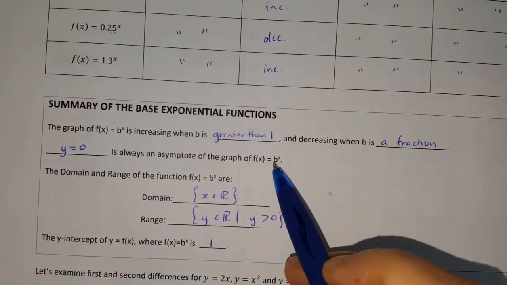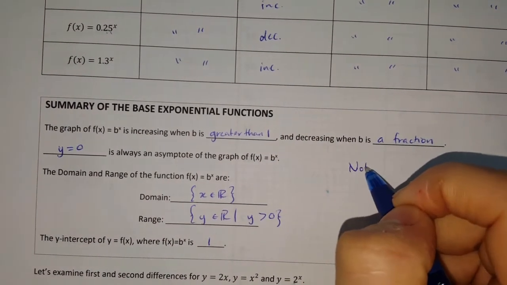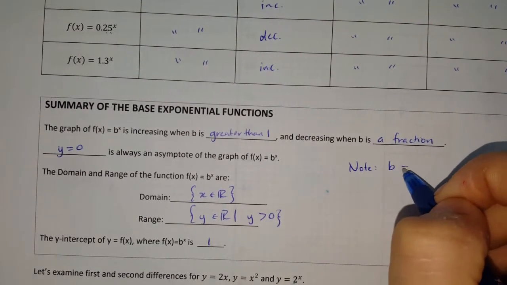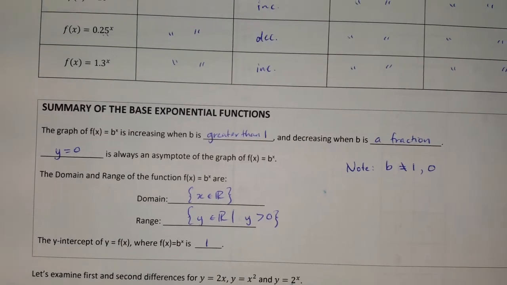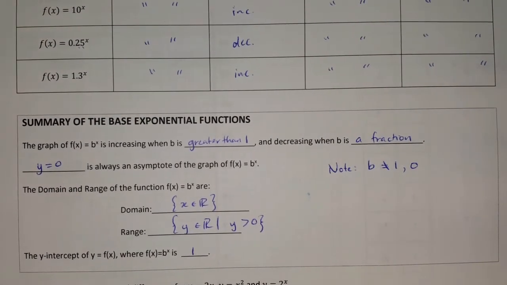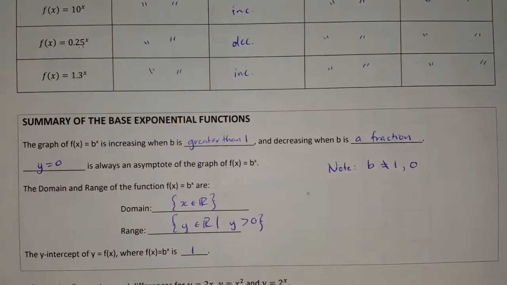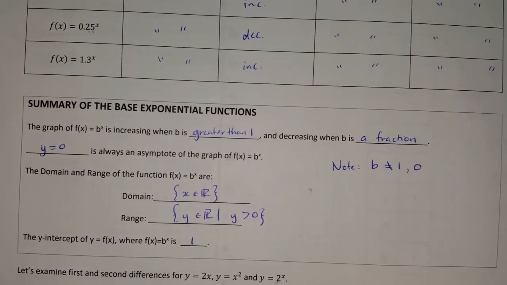There's one restriction that we want to place on here. There are a couple of restrictions. Note, b, your base, can't be equal to 1 or 0 because this would not yield an exponential function. Okay. And I want you to think about why that is. There's a homework question to that effect.